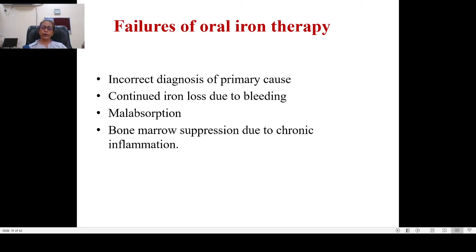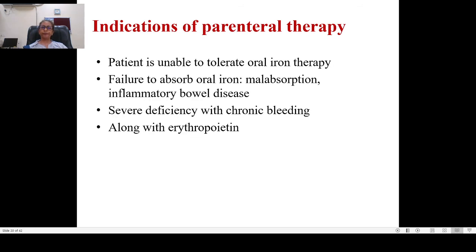If they come to you with anemia and they are suffering from chronic inflammatory disorders, that is a major cause of anemia in the elderly. In those cases, iron therapy is not helpful. You have to give erythropoietin. The drug of choice is erythropoietin in cases of anemia in the elderly. In anemia in children, infants and in pregnancy, iron is the drug of choice, along with vitamin B12 and so on.